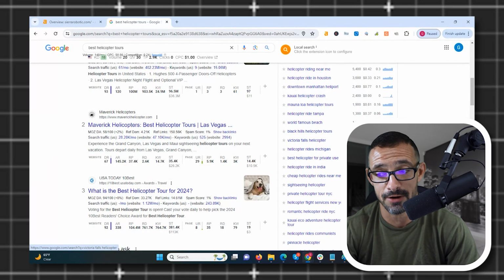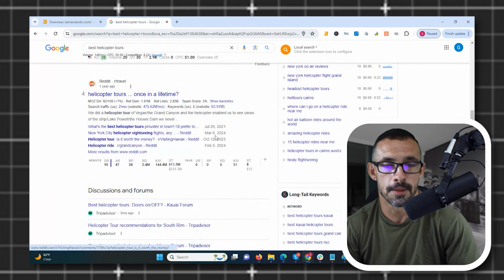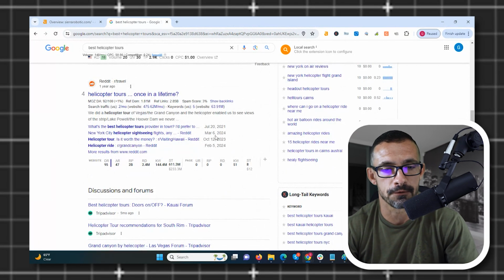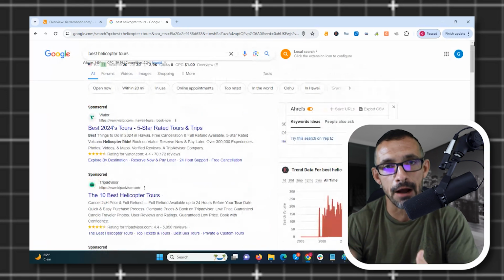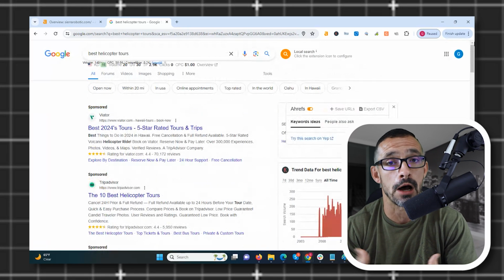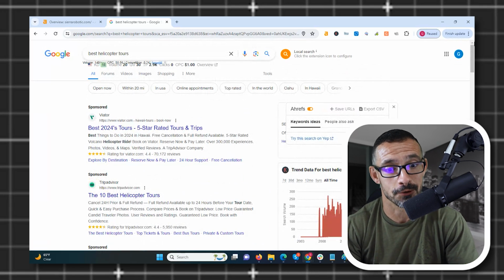Number 3 has 760,000 referring domains. Number 4 is Reddit with 2.4 million. The point here is there's a lot of authority for this search term. So there's likely not an exact match domain out there that has enough authority with enough quality links to be on the first page. If there was, it would be on the first page.